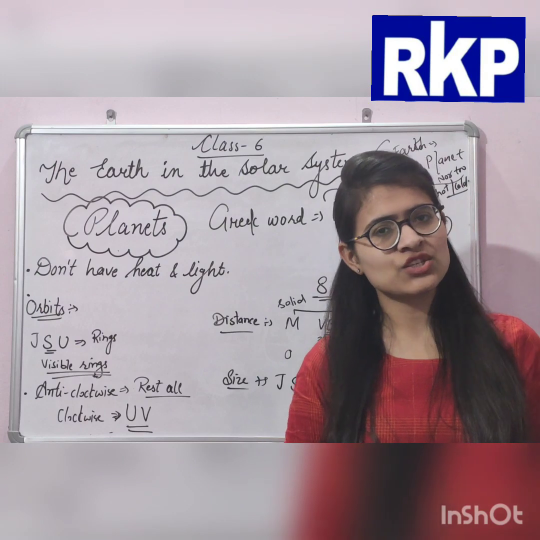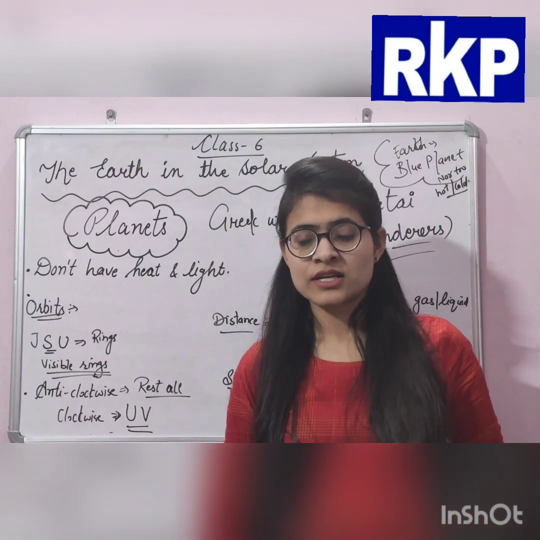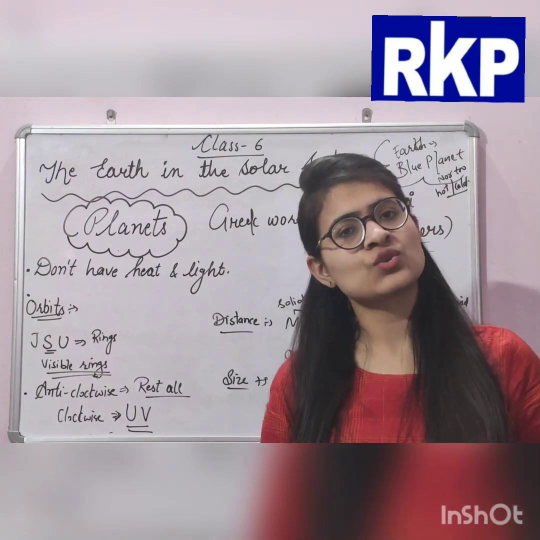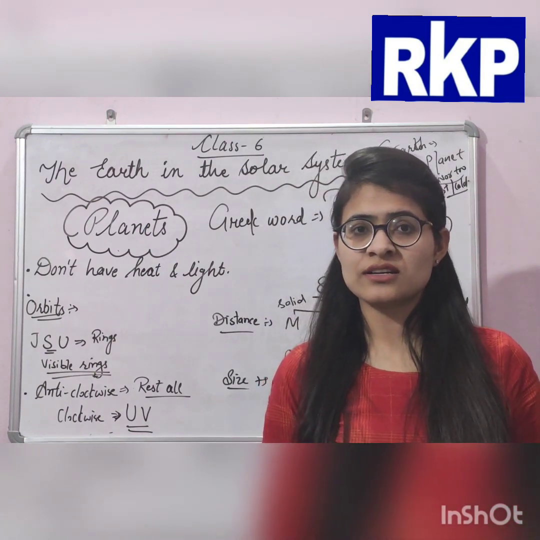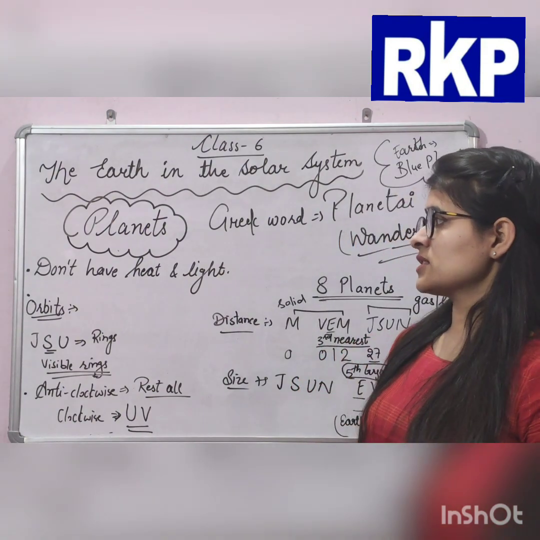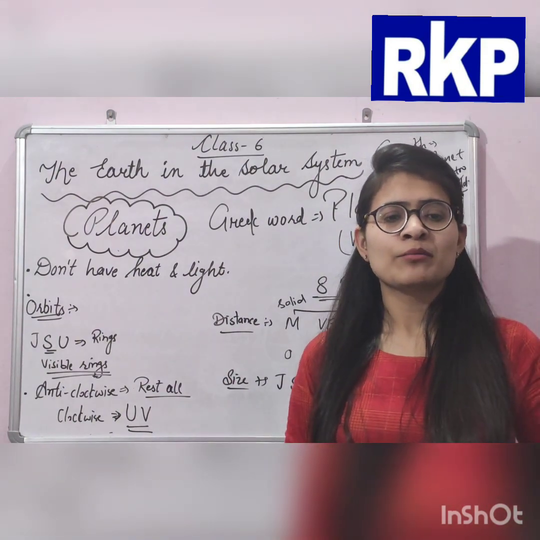Coming to the next topic, that is planets. Till now we have discussed our solar system, stars, the moon and the sun. And now we are discussing our planets.